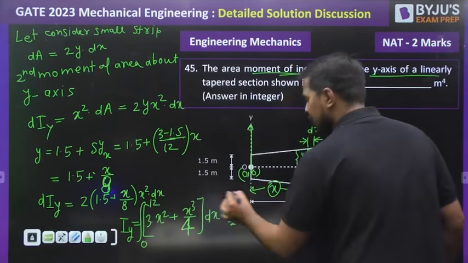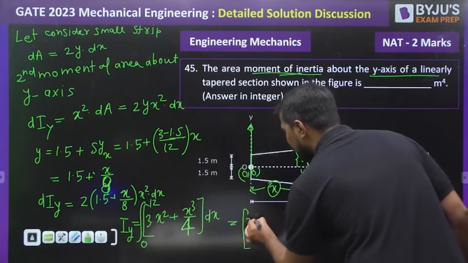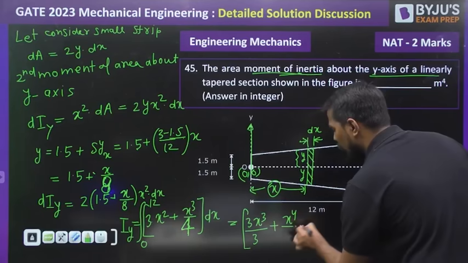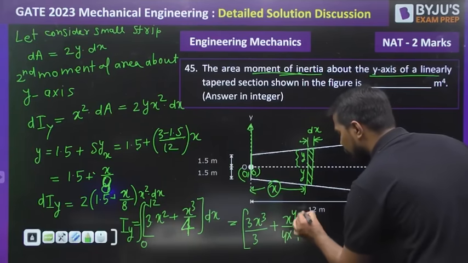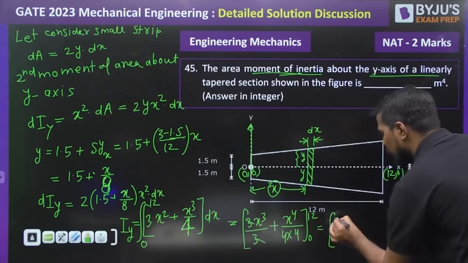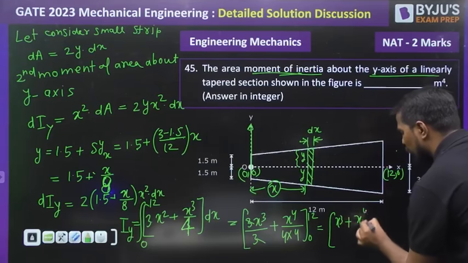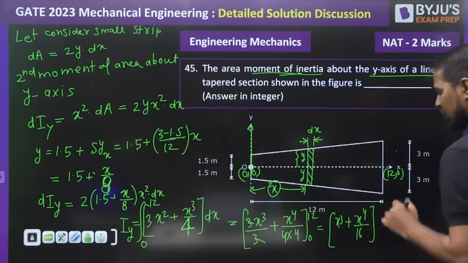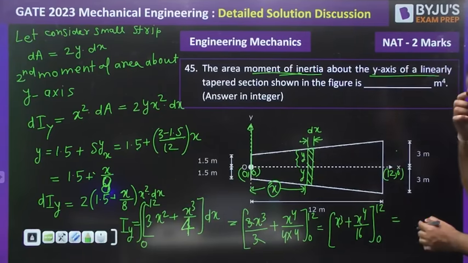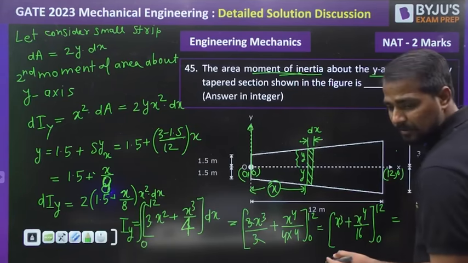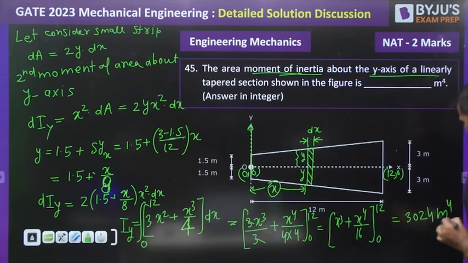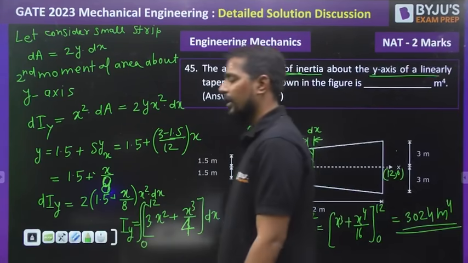When we do the integration, we are getting the answer, that is 3x cube divided by 3 plus of x raised to 4 divided by 4 into 4. Upper limit is 12, lower limit is 0. What exactly we are getting? That is x cube plus x raised to 4 divided by 16. If we solve the answer from 0 to 12, we are getting 3024 meter raised to 4. This is the total area moment of inertia.